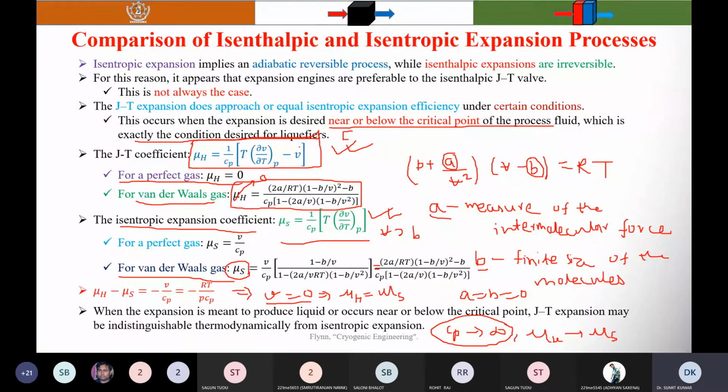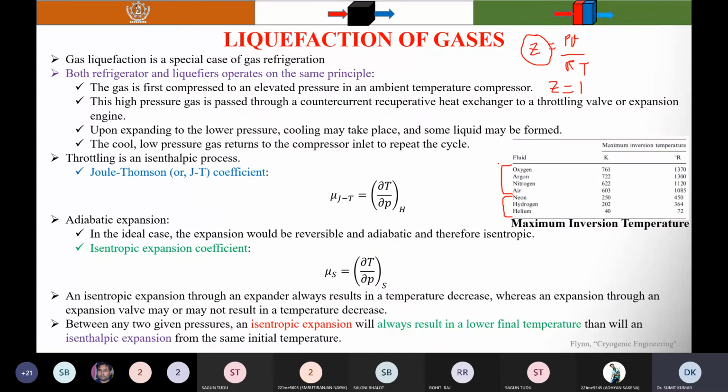So this is the case. Now I hope your doubt has been cleared. What is the difference between when the real gas becomes the ideal gas? And why is the Joule-Thomson coefficient negative for neon, hydrogen, and helium? Because their inversion temperature is lower than the ambient or room temperature.